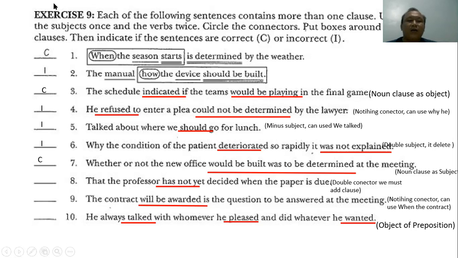Number 8: That the professor has not yet decided when the paper is due. The answer is incorrect. There is a double connector, so we must add the clause. Number 9: The contract will be awarded is the question to be answered at the meeting.